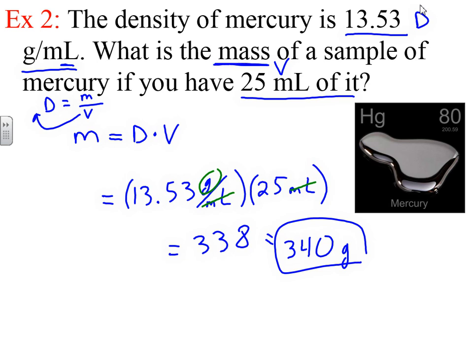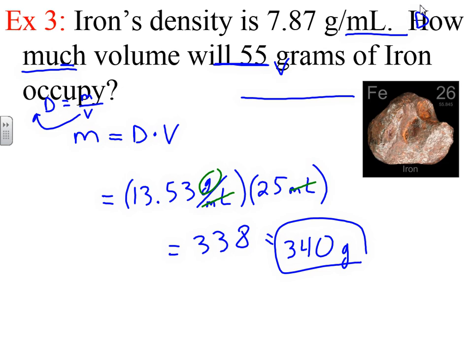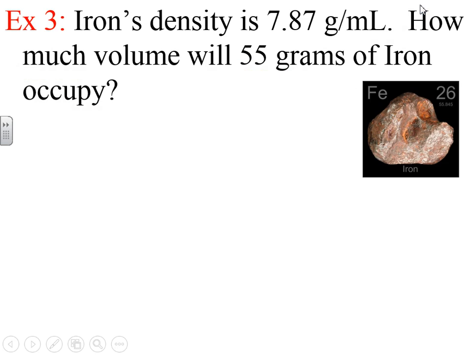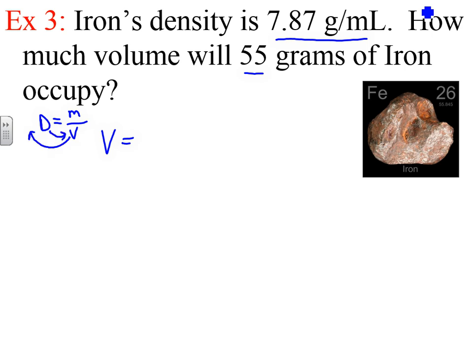One more example. Example 3: iron's density is 7.87 grams per milliliter. How much volume will 55 grams of iron occupy? In this case, we'll need the equation that solves for volume. If you remember, the original equation is density equals mass over volume. What we did is move volume this way and move density down here. So volume equals mass over density was our equation. Our density is here, our mass is here. Let's just plug in and see what we get. The mass in this case is 55 grams. The density is 7.87